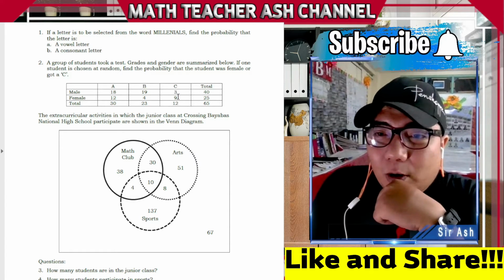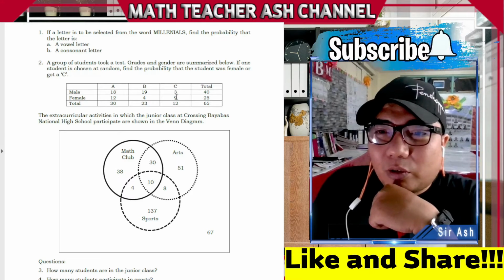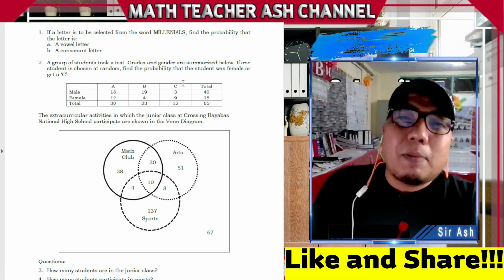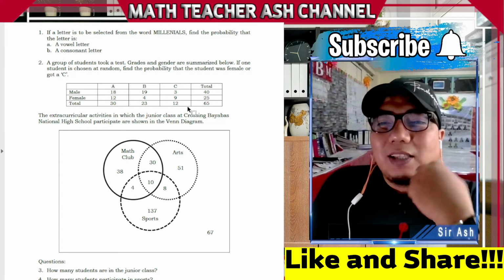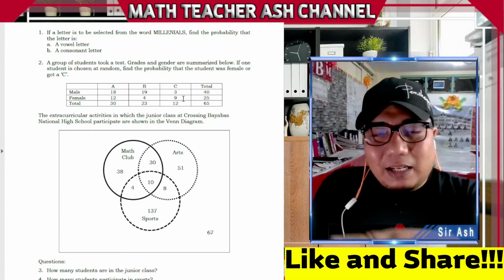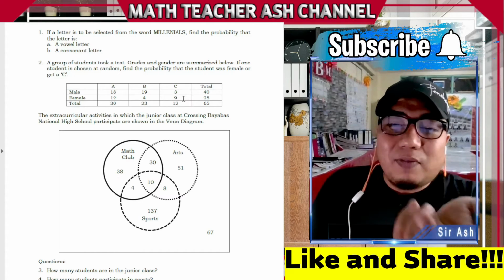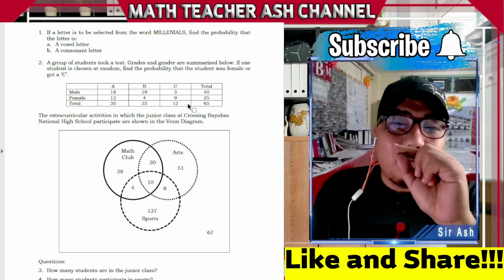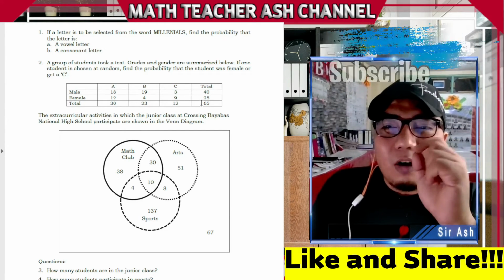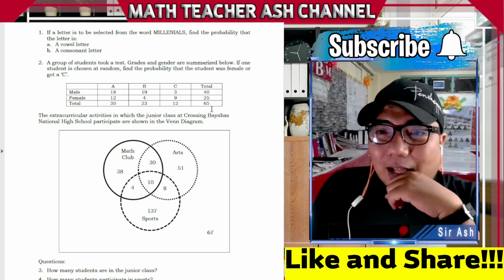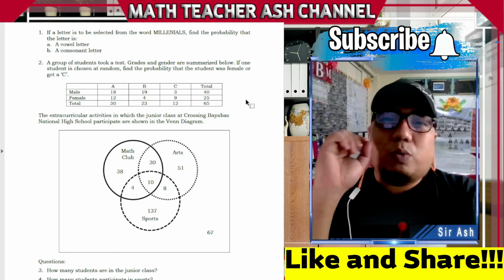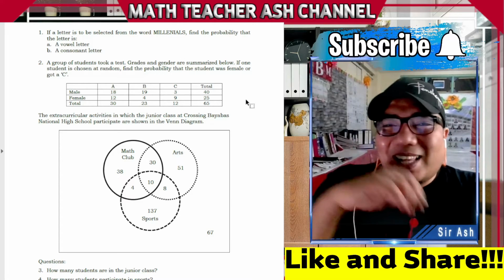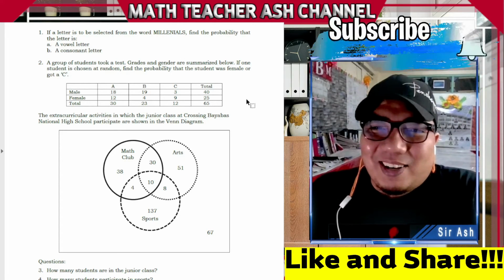However, merong intersection dito. Ito, okay? Yung magkapareho, yung female na may C. So, therefore, ima-minus natin ito. So, 37 minus 9, that will give us 28. Okay, so 28 out of, okay, yun na yun. So, ilan ba ito lahat? Ayan, 65. So, 28 out of 65. Okay. So, ganun lang kadali, my dear math learners.